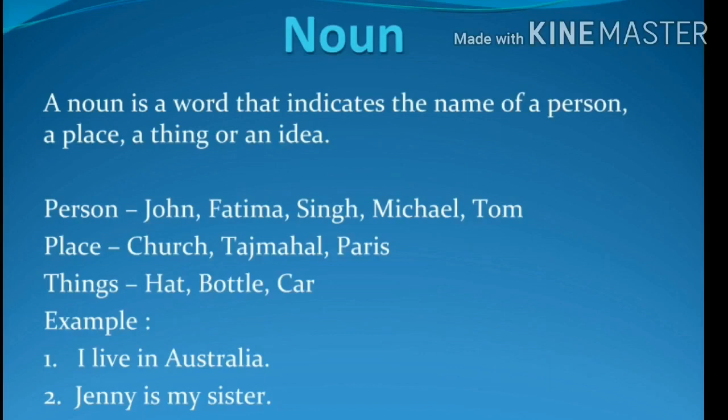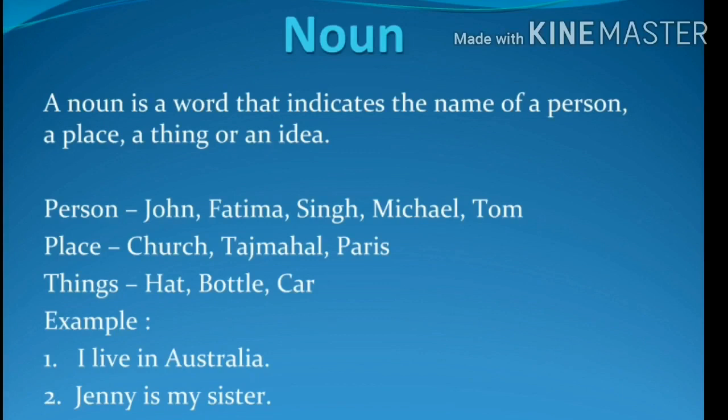These are names. It indicates the names of a person. The words church, Taj Mahal, Paris. These words indicate the name of a place. And the words like hat, bottle, car, they indicate the names of things.